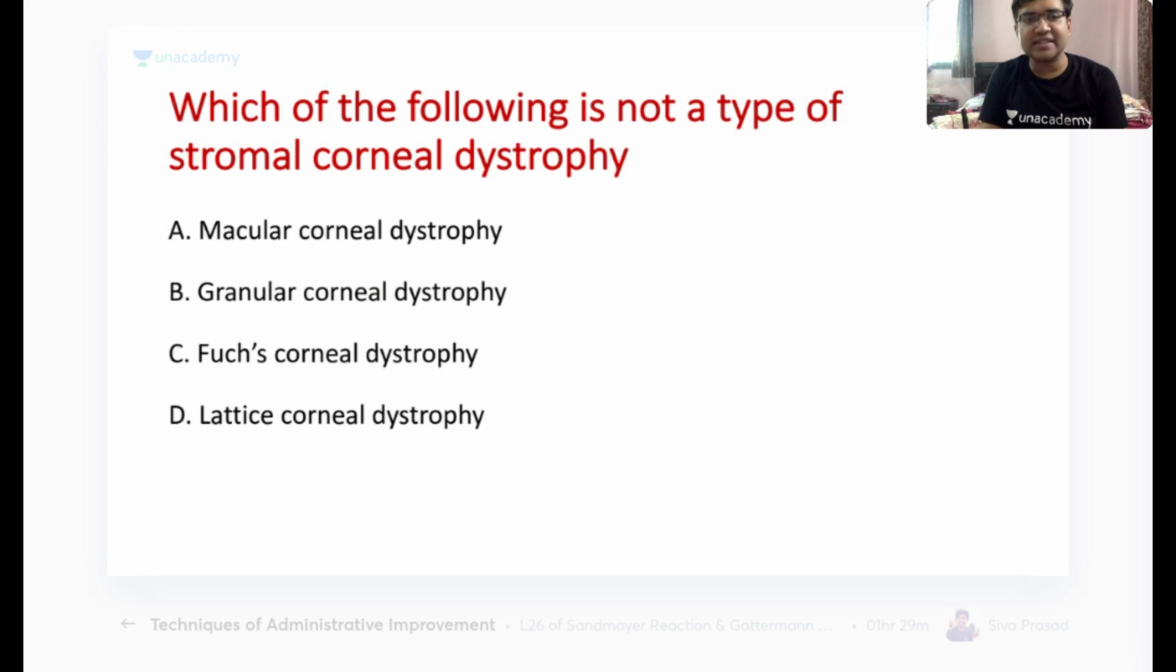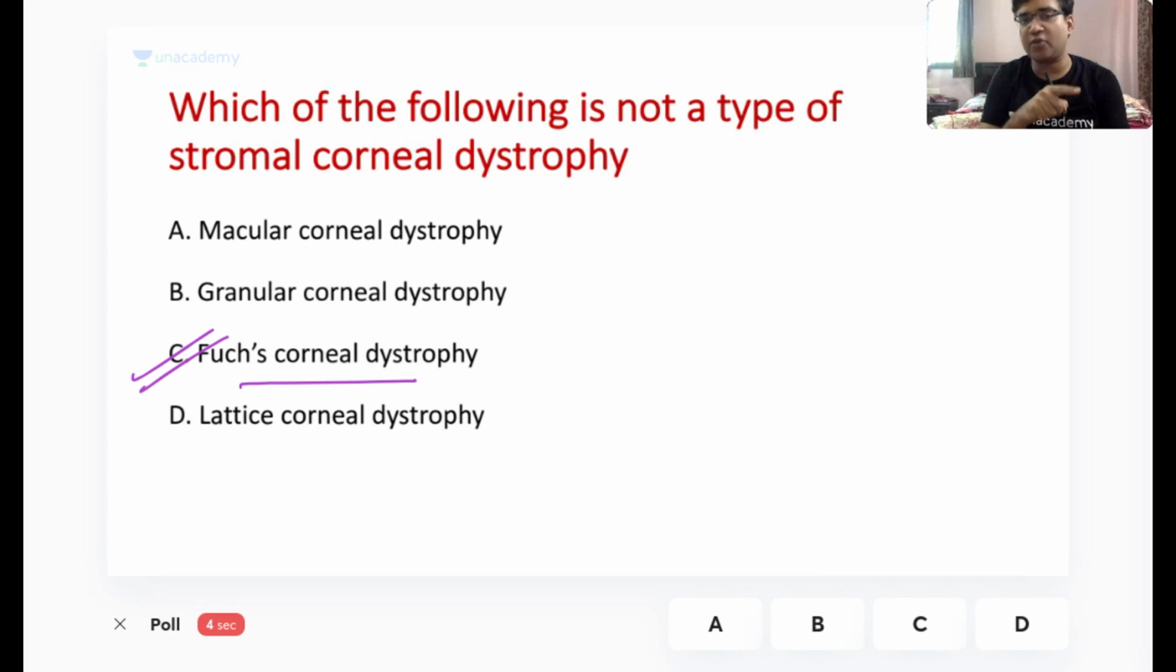Okay, the next question is a simple question. Which of the following is not a type of stromal corneal dystrophy? I just want everyone to answer it correctly. I just told you when I started the session. So remember, Fuchs corneal dystrophy is not a type of stromal dystrophy. Tell me which type of dystrophy it is. It is not a stromal dystrophy.